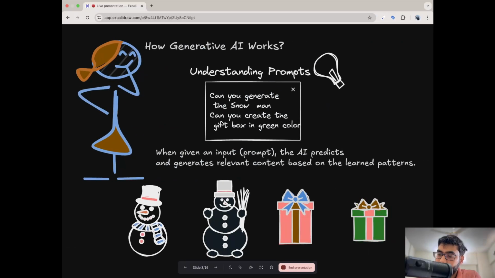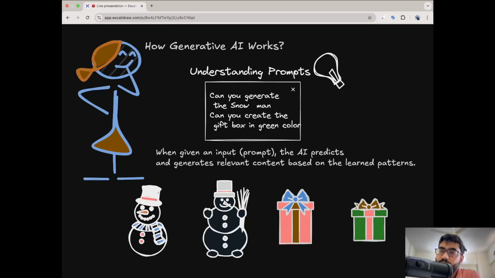The second thing it does is understand the user's prompt. What is a prompt? It is the input that we give to the generative AI model. For example, suppose I train the model and tell it, this picture is of a snowman and this picture is of a gift. Now the model knows about it.